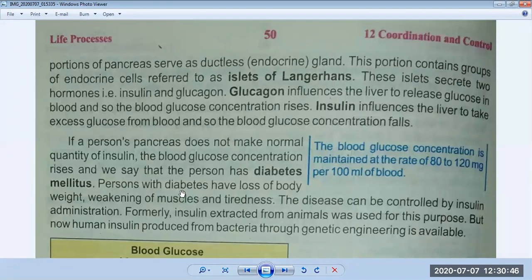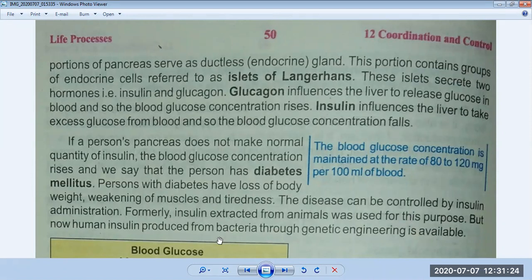A person with diabetes has loss of body weight. What are the symptoms of diabetes? A person has loss of body weight, weakening of muscles and tiredness. The disease can be controlled by insulin administration. Formerly, insulin extracted from animals was used for this purpose. In the past, insulin was taken from animals and it was used for patients of diabetes.